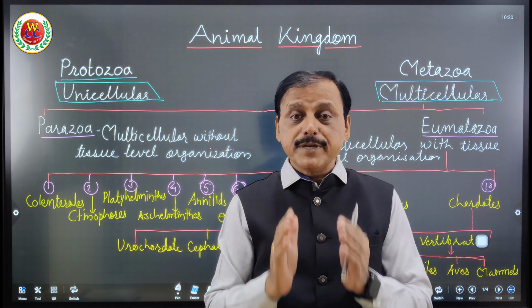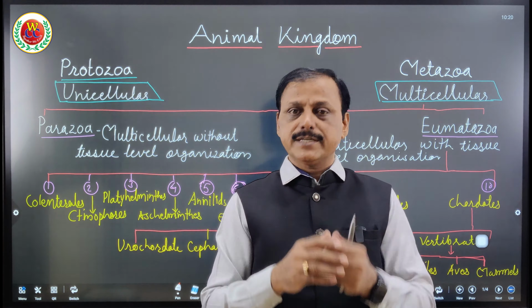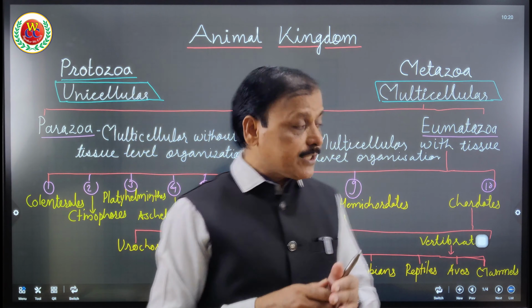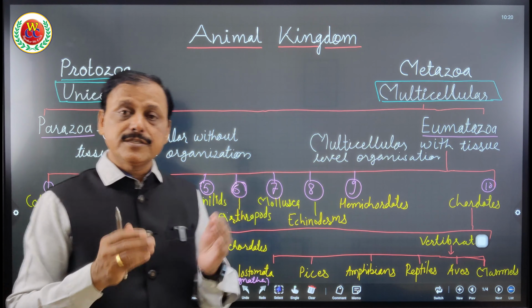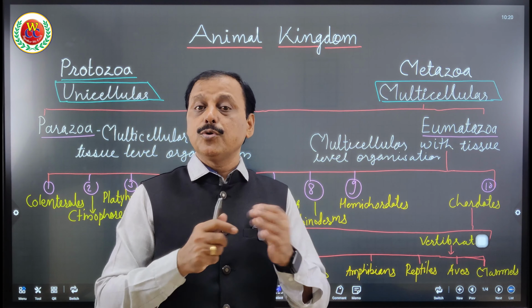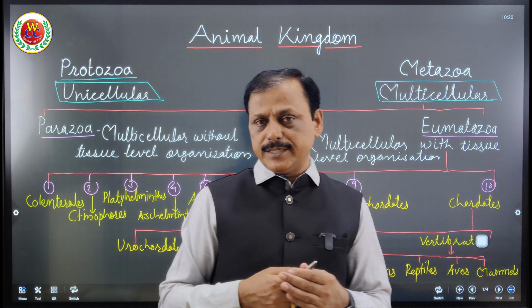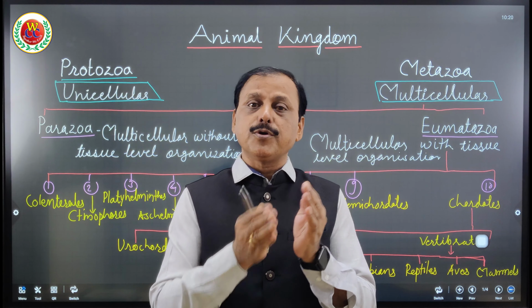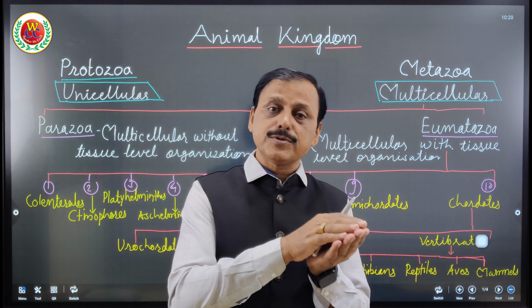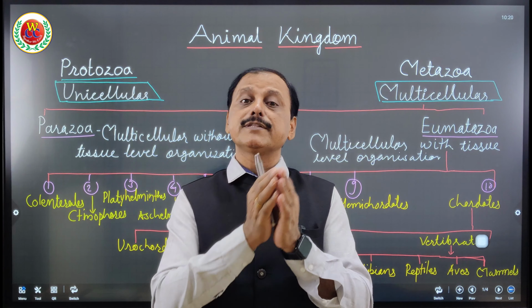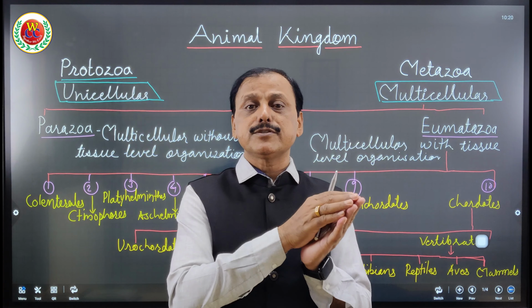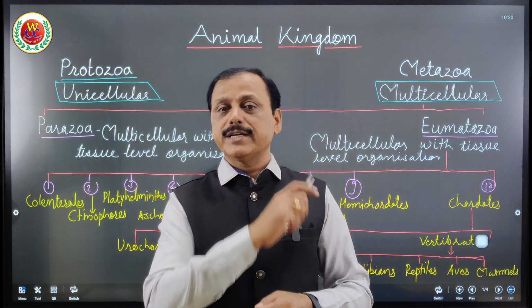I hope this basic characteristic, which is considered for the classification of whole organisms, is very important to understand how they would have evolved, because in the trend of evolutionary history, when we study how Porifera evolved into Coelenterata, how Coelenterata evolved into Ctenophora and Platyhelminthes, how Platyhelminthes evolved into Aschelminthes, Aschelminthes into annelids, and so on, for that it is very important.